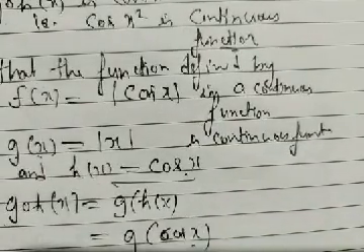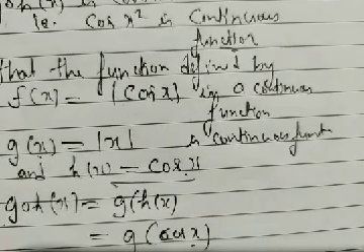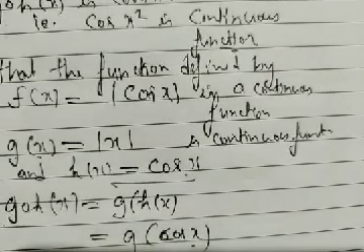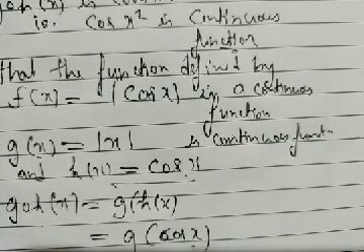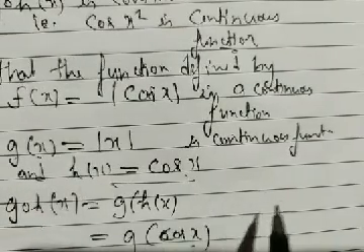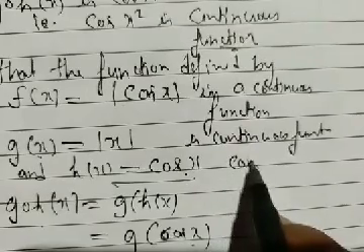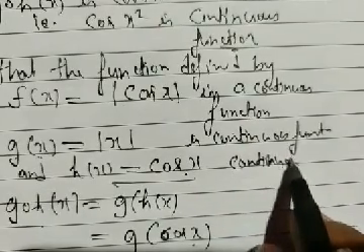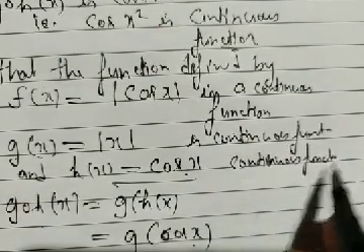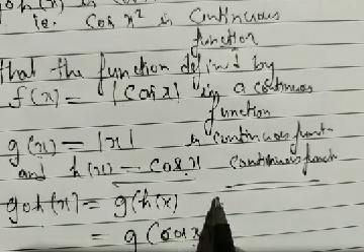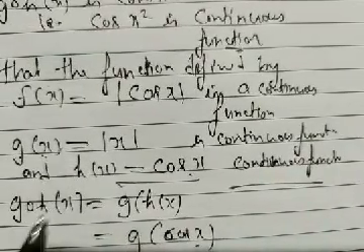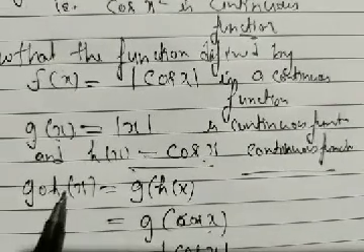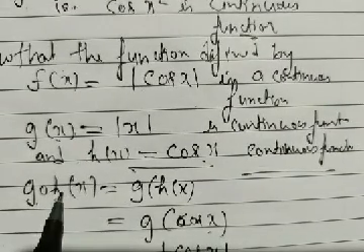If you have any problem, I am going to show that the sine and cosine functions are continuous. Now our cosine function is also continuous. Now g is continuous, h is continuous. Then by the theorem, the composition g composite h is also continuous.